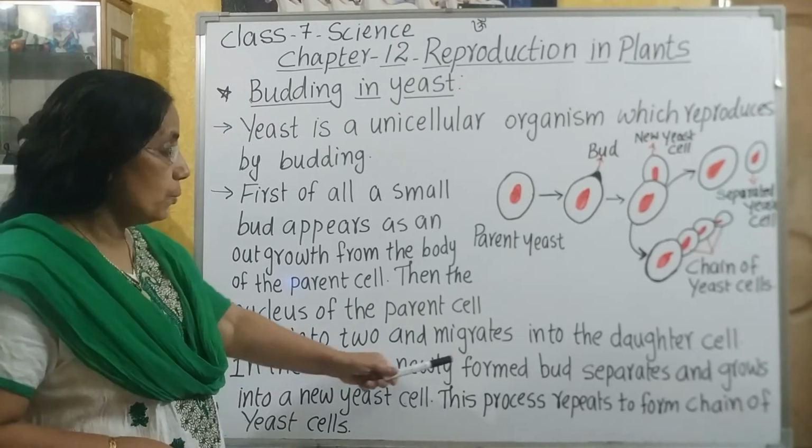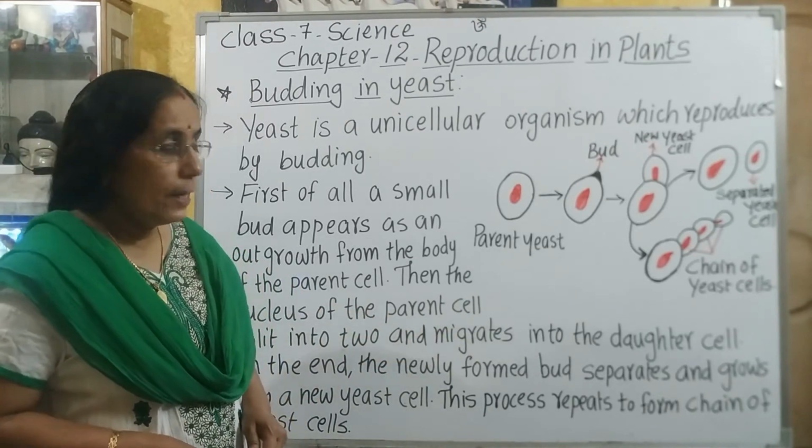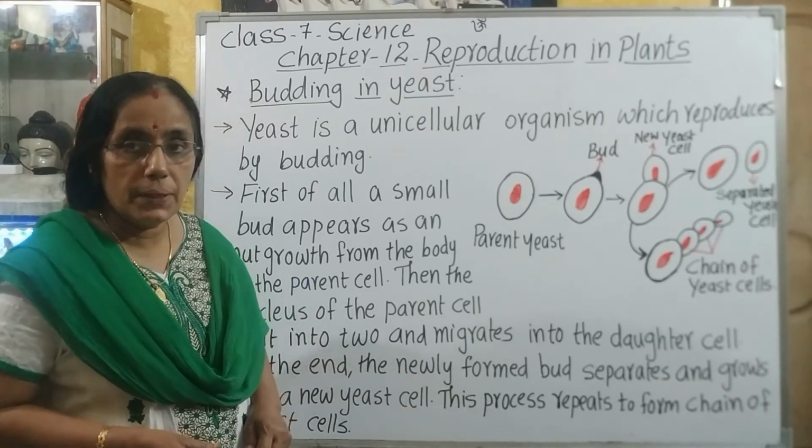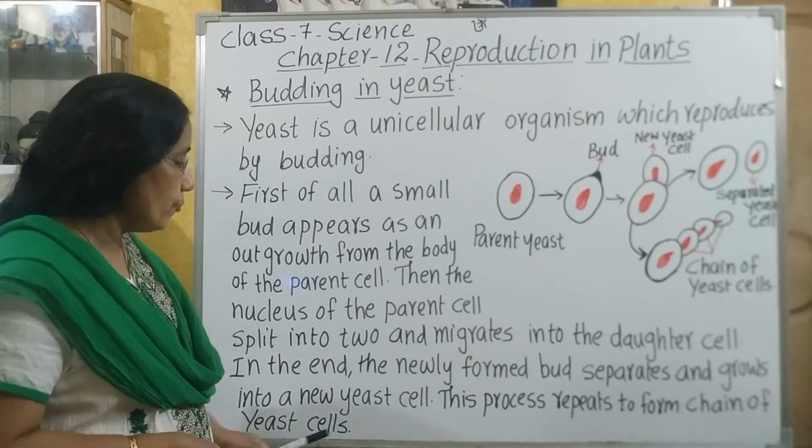In the end, the newly formed bud separates and grows into a new yeast cell. This process repeats to form a chain of yeast cells.